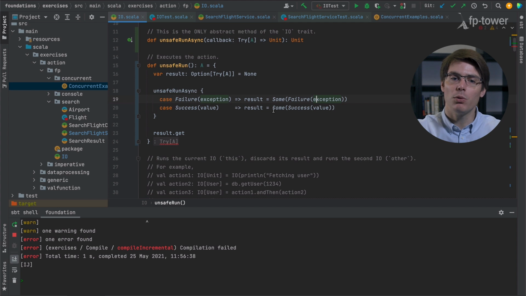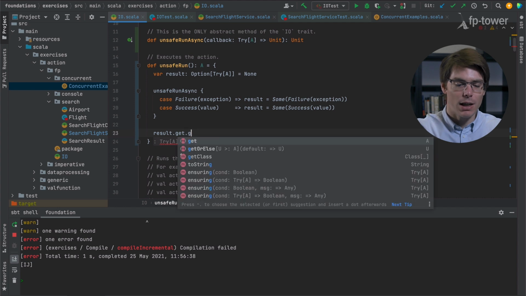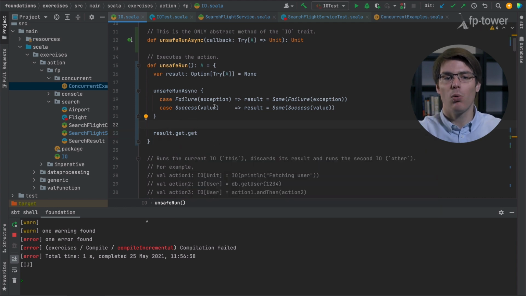So at the moment, whatever we get, we just save it inside of the result. And then at the end, we're going to call get twice, once to unwrap the option and once on the try, meaning that if the try is a failure, it will blow up, which is what we want, and if the try is a success, it will give us the value inside it.